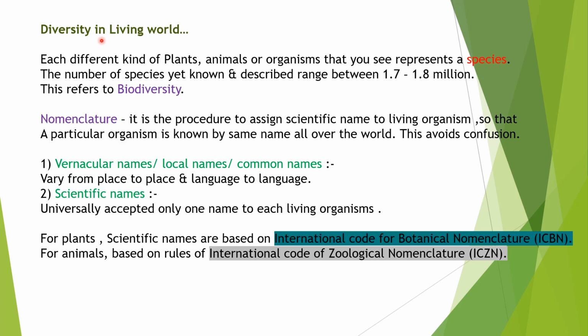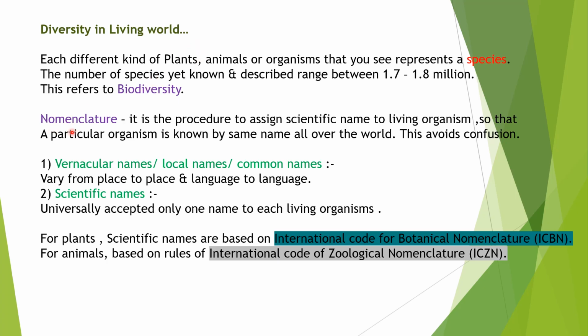If we talk about the diversity in the living world, then we can see different kinds of plants, animals or organisms all around us. These different types of living organisms represent species. Here you can see each different kind of plant, animal or organism represents a species. So this huge variety refers to biodiversity. The number of species yet known and described ranges between 1.7 to 1.8 million. So this is the huge biodiversity.